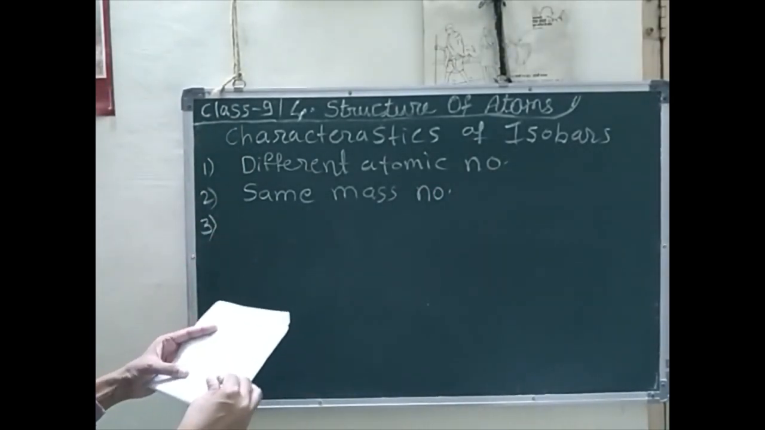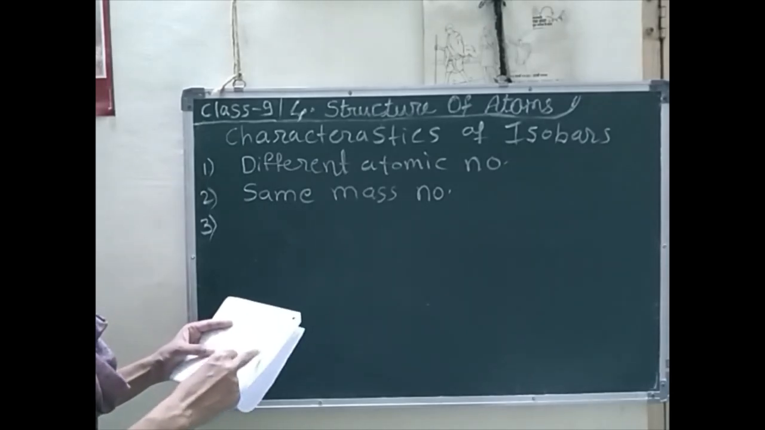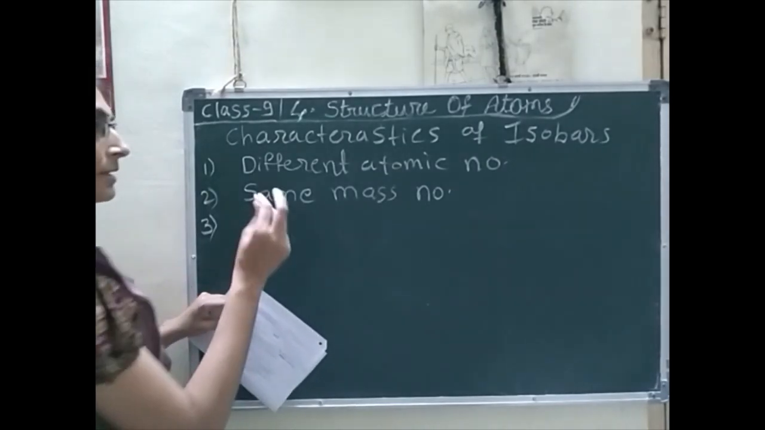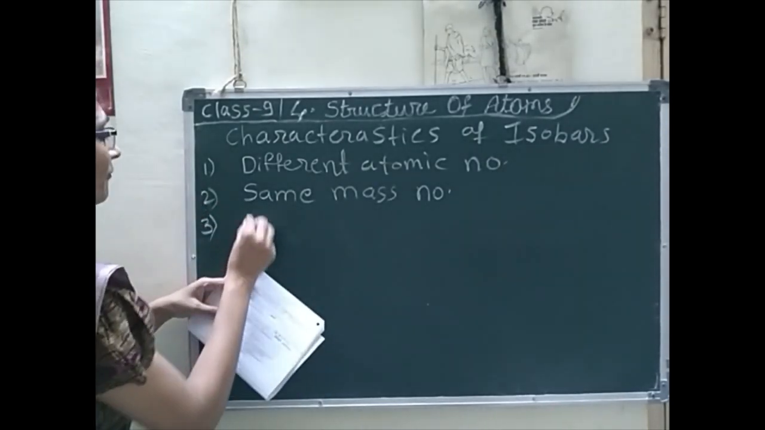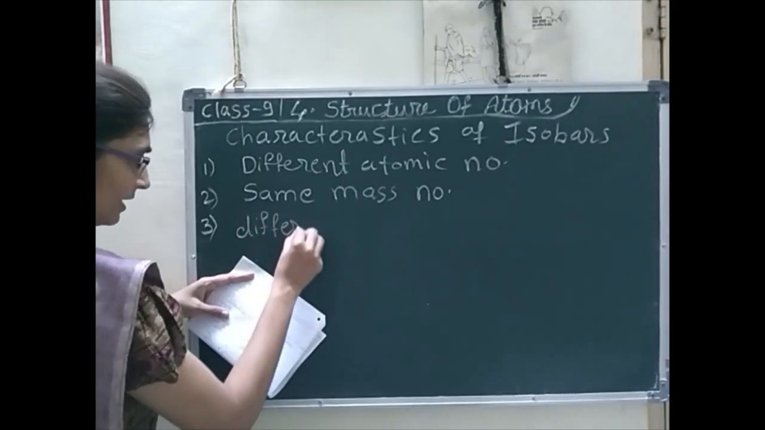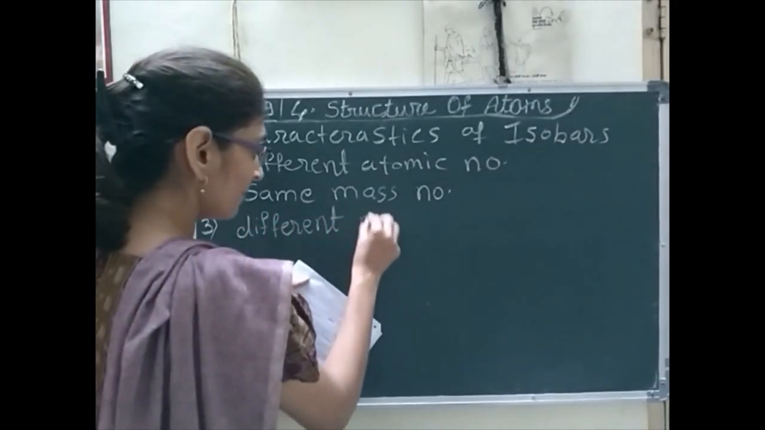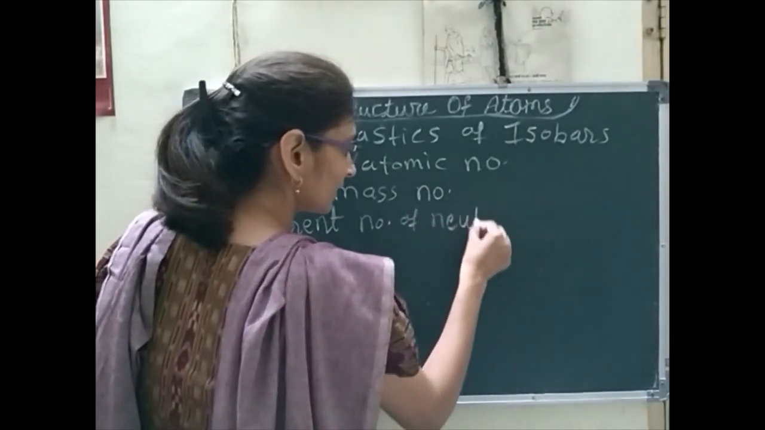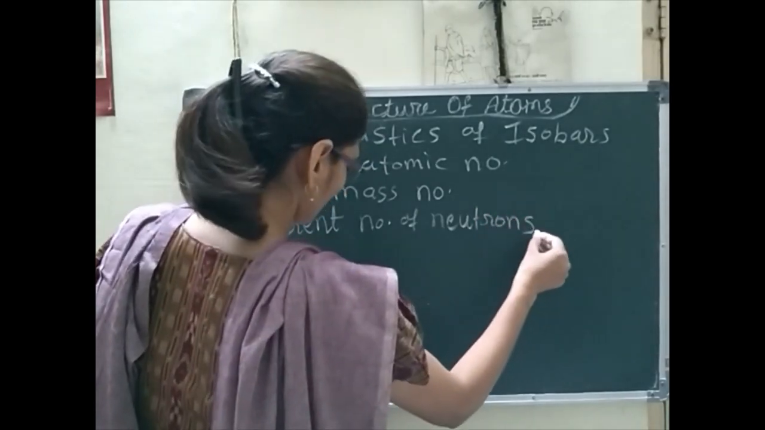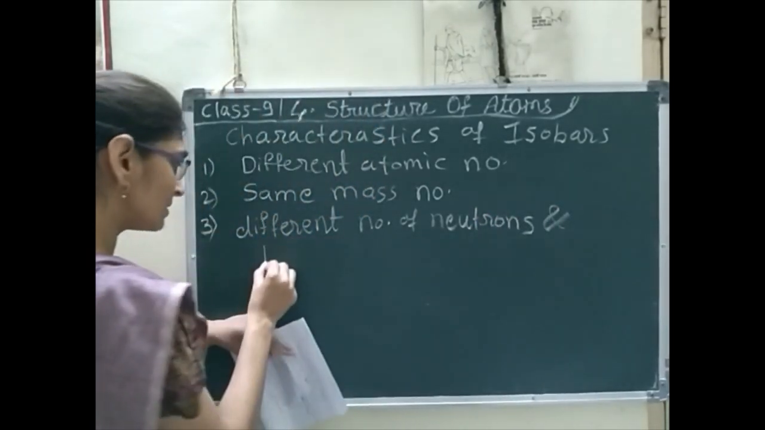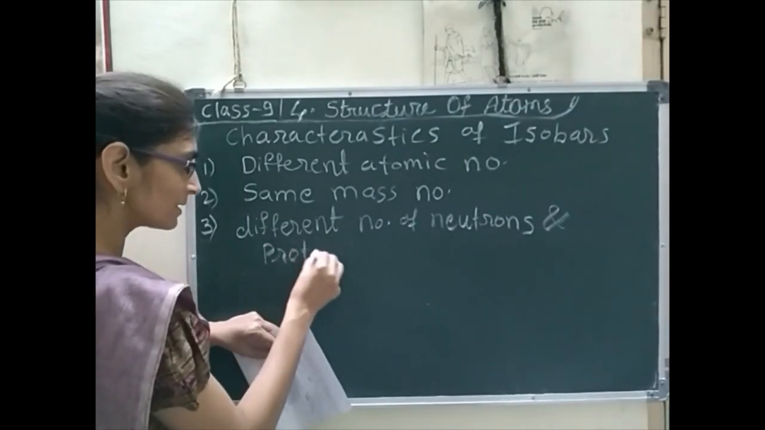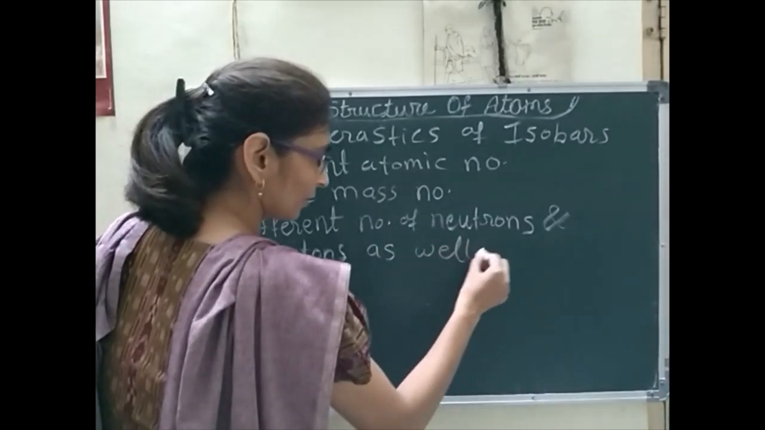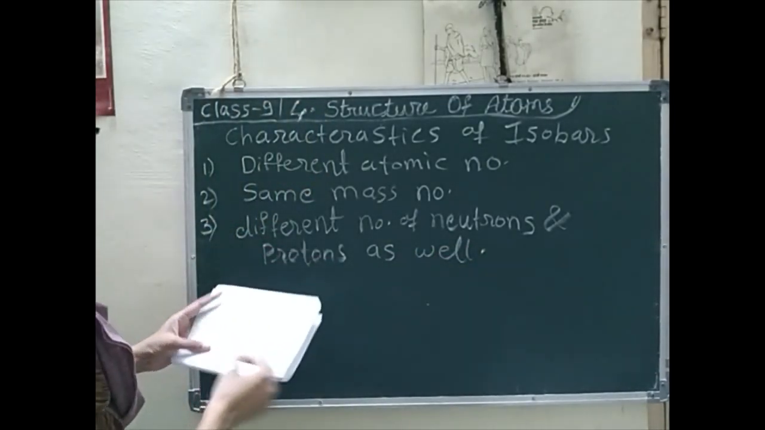Third point, different numbers of neutrons and protons as well. In isobars, there is a presence of different numbers of neutrons and protons as well.